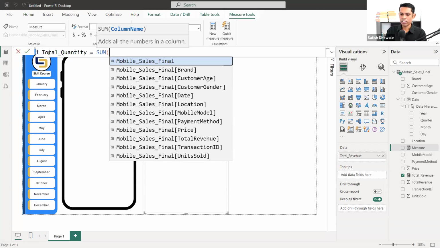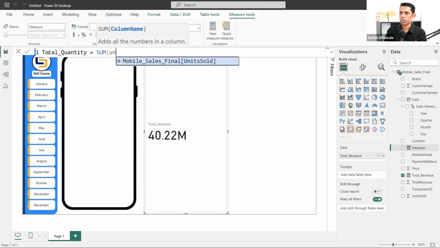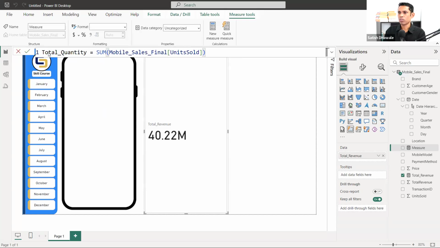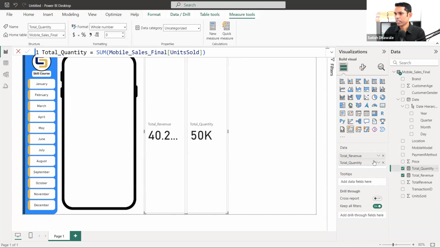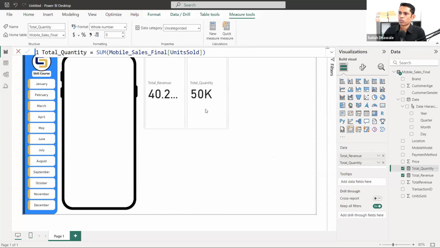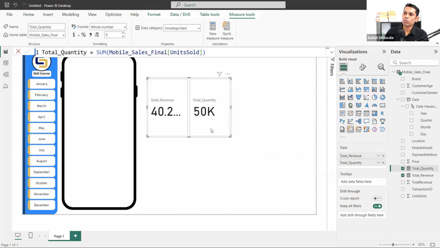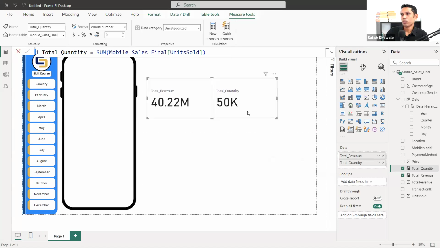There is unit sold. Yeah, I think so. Unit sold. We need to add this unit sold. And that's it. We are having total quantity column and I'm dragging it. It's 50K. So we got this card with two values.